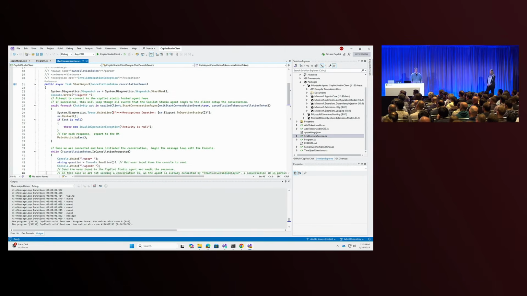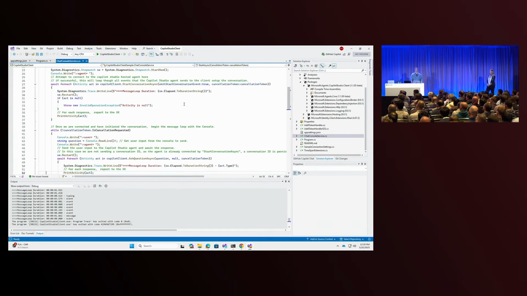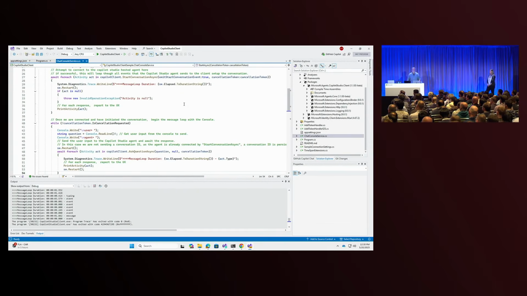There is a start async command, which essentially starts a console service. And we have a command that says start